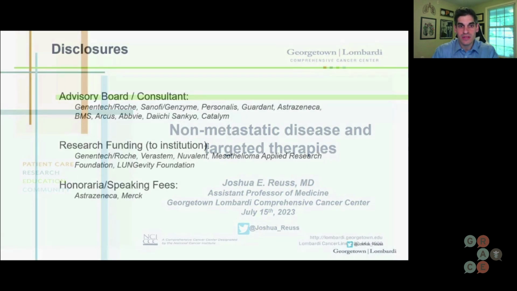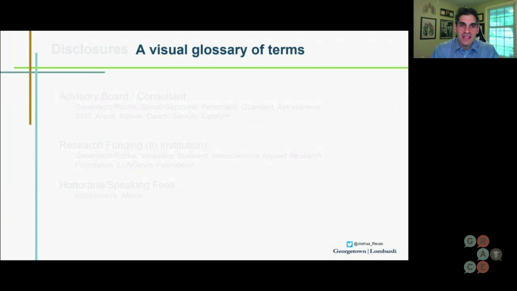These are my disclosures. I want to begin by discussing a visual glossary of terms. I might be throwing in some medicalese accidentally, and I just want to describe some terms and what they mean in the context of targeted therapies and non metastatic disease.